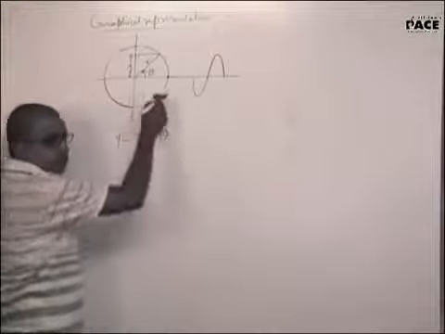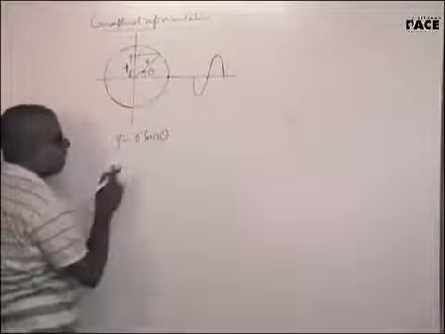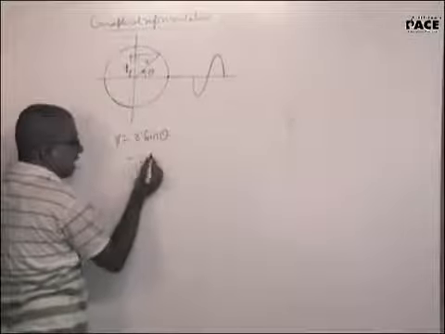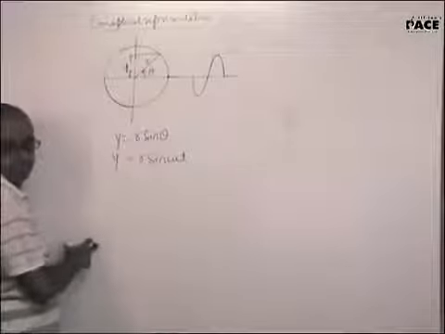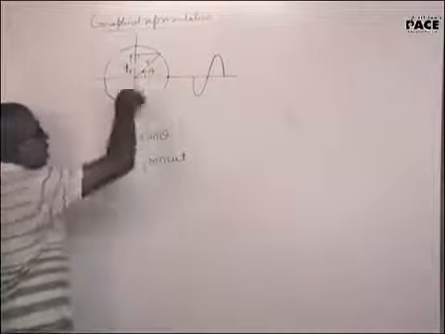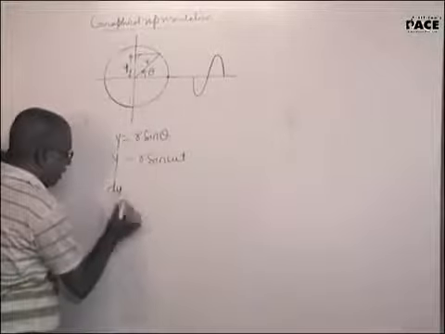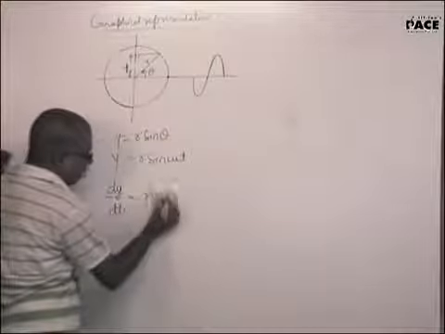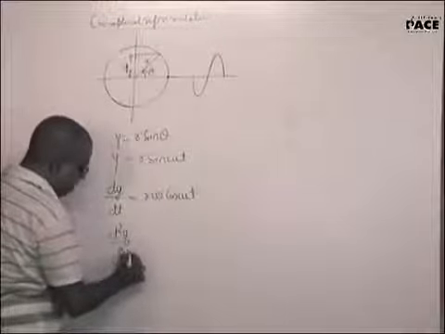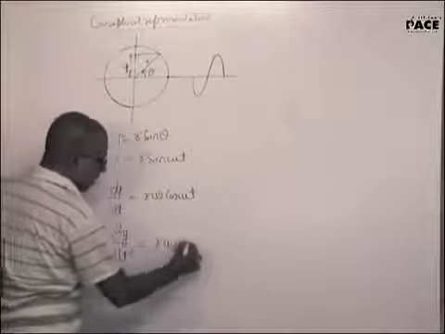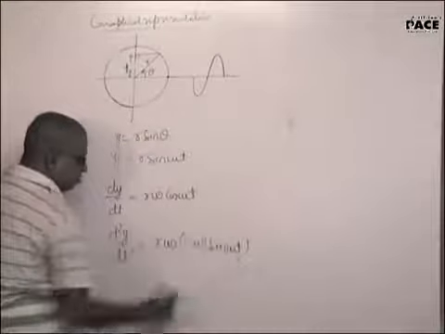Now because the particle is going about in a circular track with uniform velocity, I can write this as sin omega t. Yes or no? Uniform motion, the particle is going about in a uniform circular motion. Now dy by dt will be r omega cos omega t. d2y by dt square is r omega into minus omega sin omega t. I differentiated this cos omega t once again.